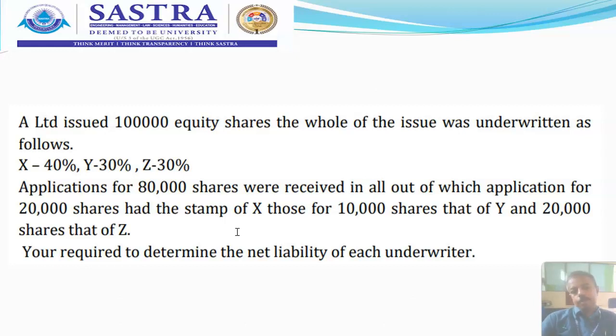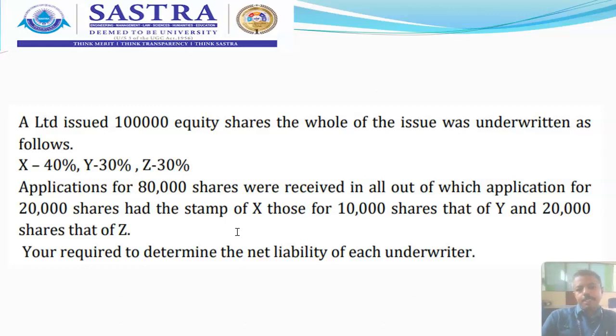Now, applications for 80,000 shares were received in all, out of which applications for 20,000 shares had the stamp of X, those for 10,000 shares that of Y, and 20,000 shares that of Z. Now we are required to calculate the net liability of each underwriter.